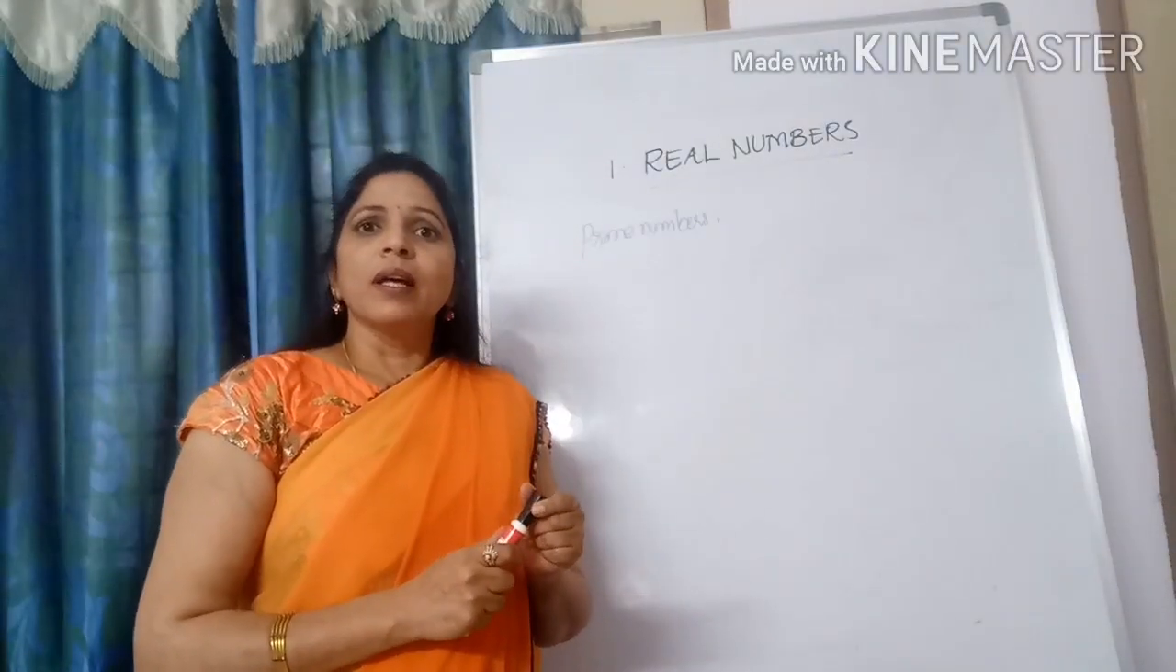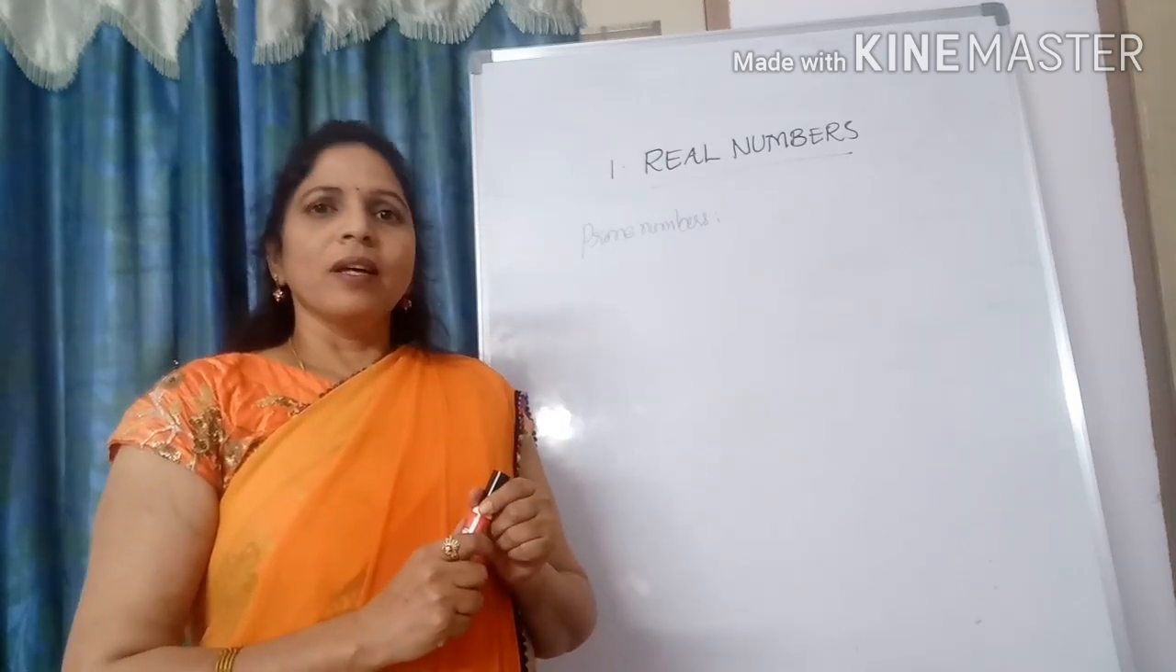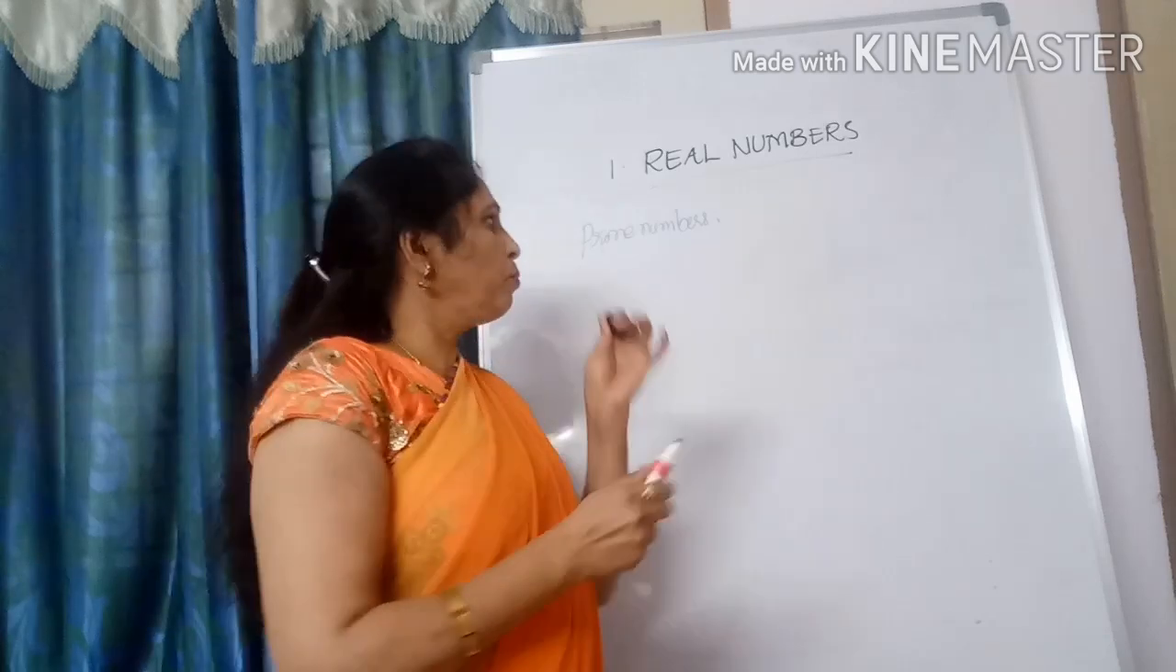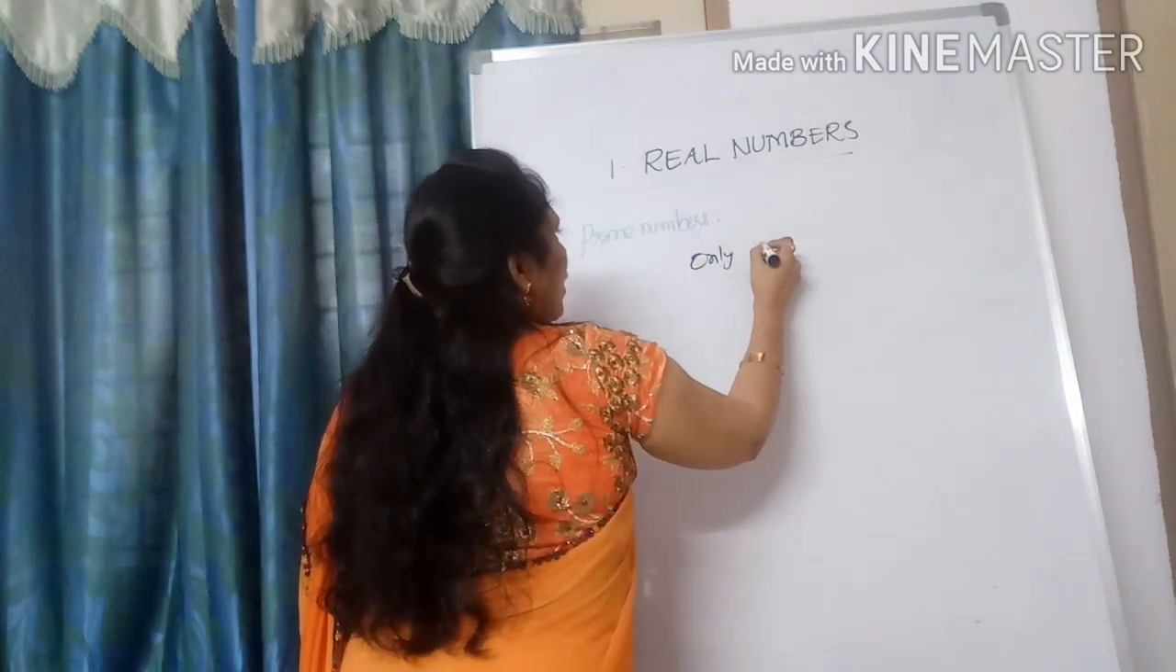What are prime numbers? A prime number is a number having only two factors.